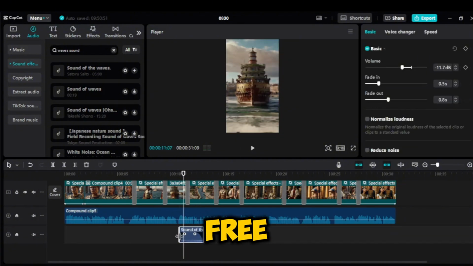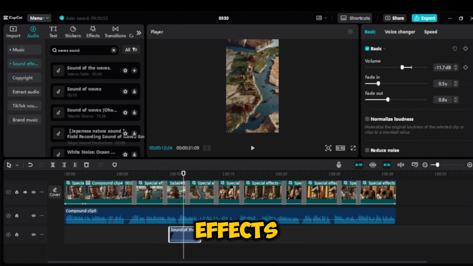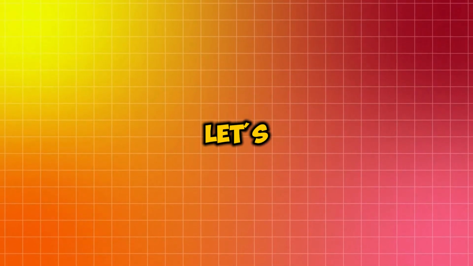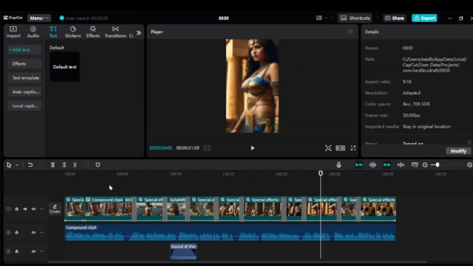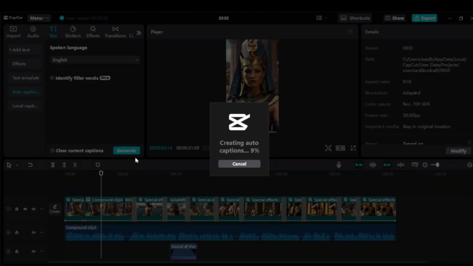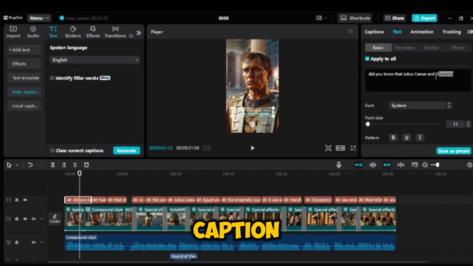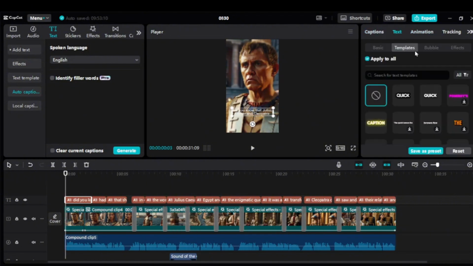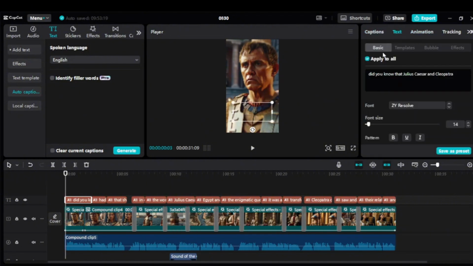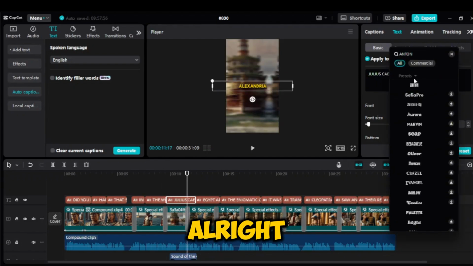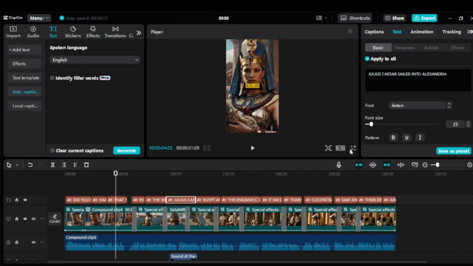And of course, you're free. You can try different sound effects for each scene and see what works best. Finally, let's add captions. Just go to the text section and select auto captions, then click create. CapCut will generate the captions for you, and if there is any mistake in the caption, you can fix it manually. To make the text more appealing, use this animation to show the text word by word and follow the adjustments shown on the screen. Alright, let's see how it looks.